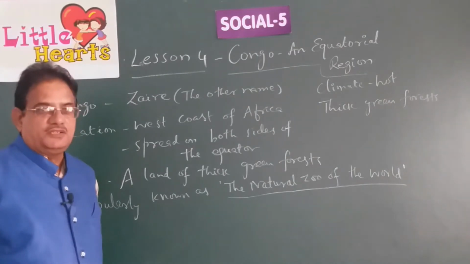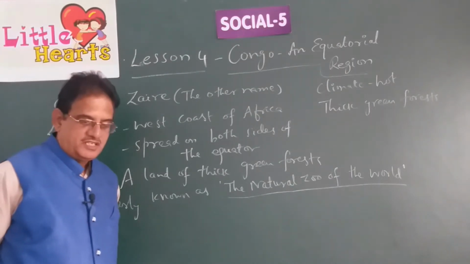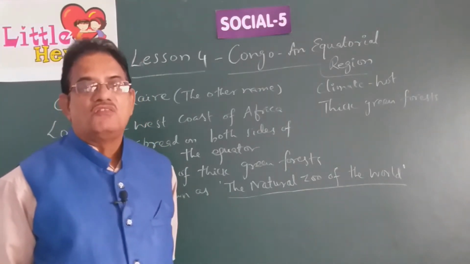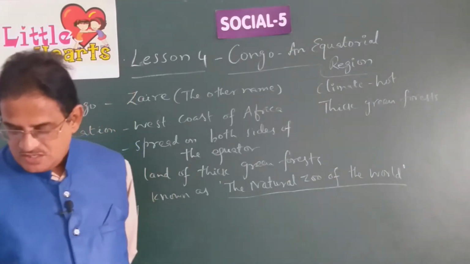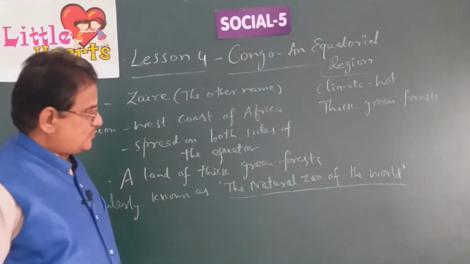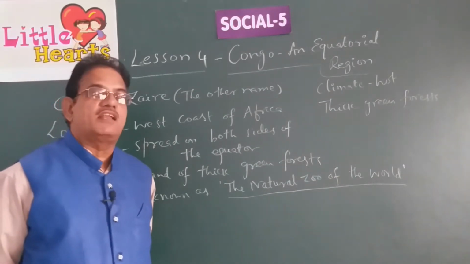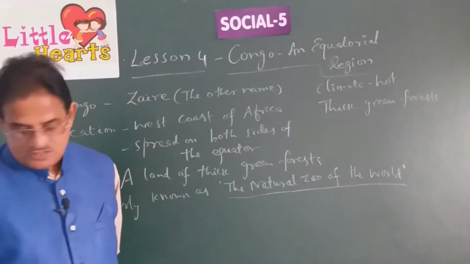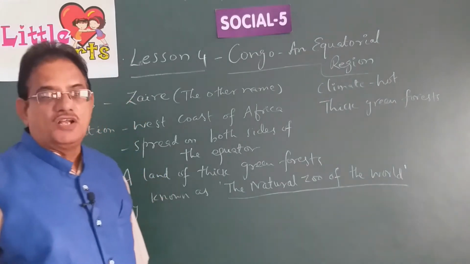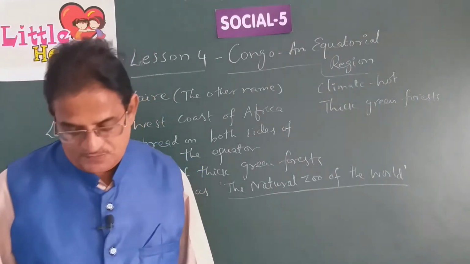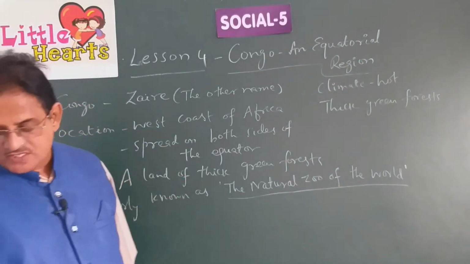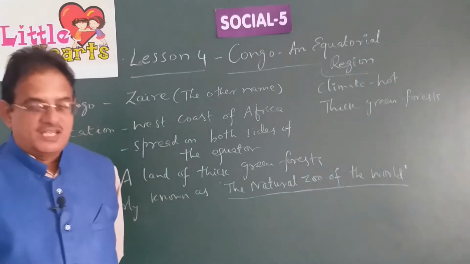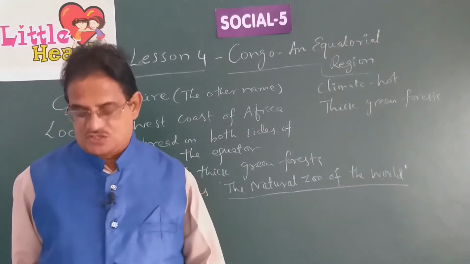Whichever regions are located near the equator will have a very hot climate. Hot and wet climate, of course. That means there will be the heat of the sun and also heavy rains. This kind of climate we can see in only one state in our country, that is Kerala. And in the Amazon basin in the South American continent also we find such a climate, which is both hot and wet.